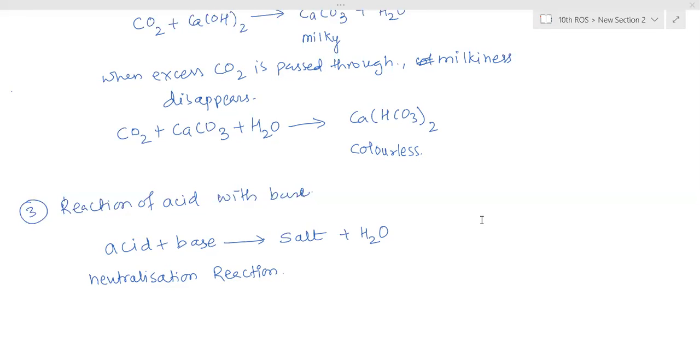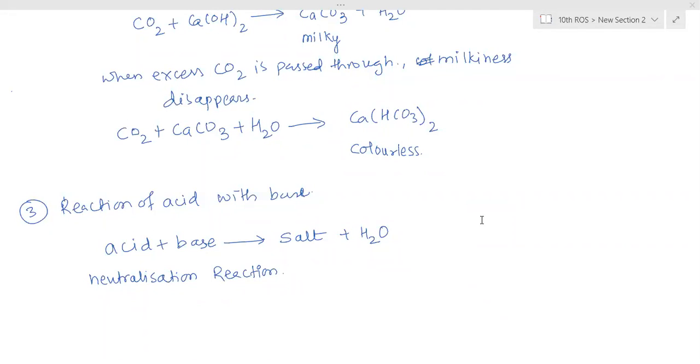Kirtina, can you try? Ma'am, we've read before that when there's an acid or a base, it is only added to neutralize. If there's an acid, then base is added to neutralize it. Now what is exactly happening in neutralization? That's what I'm asking. Why is it called neutralization? The pH value is balanced.